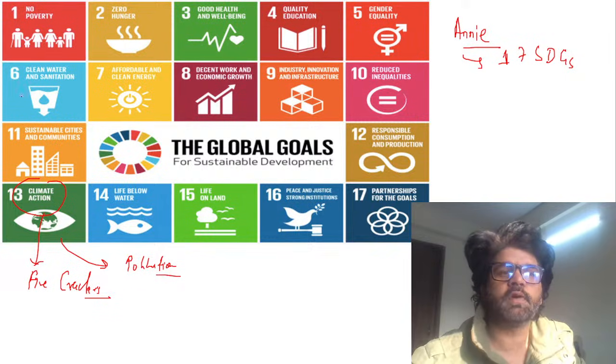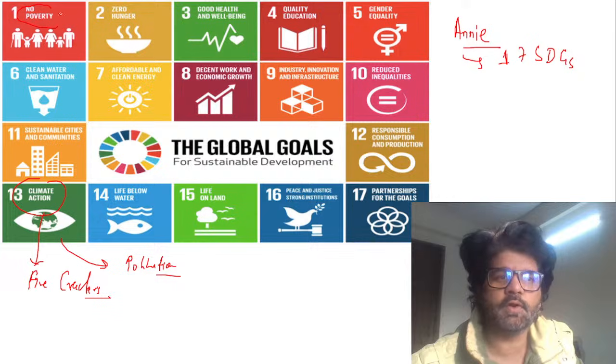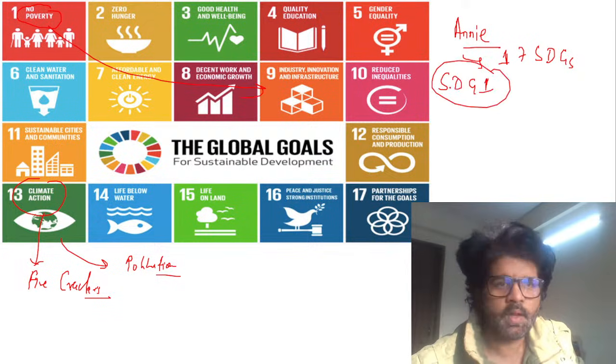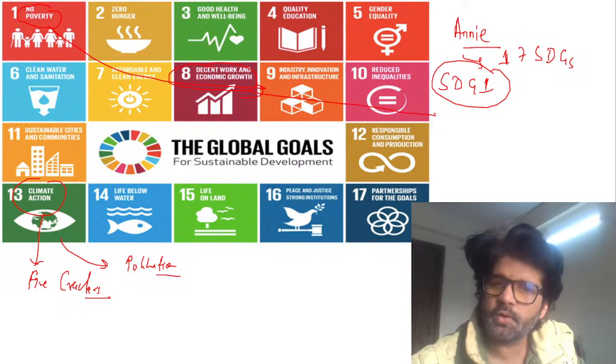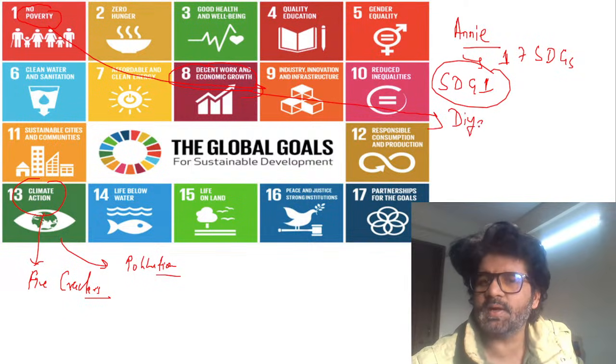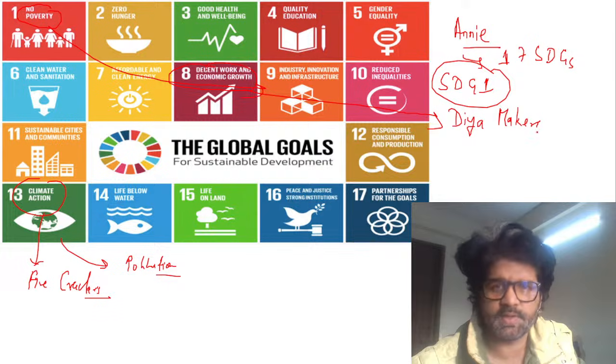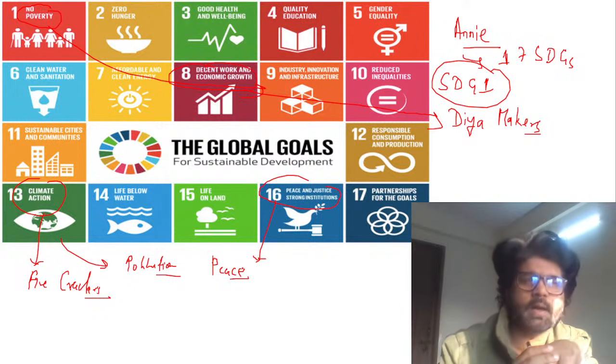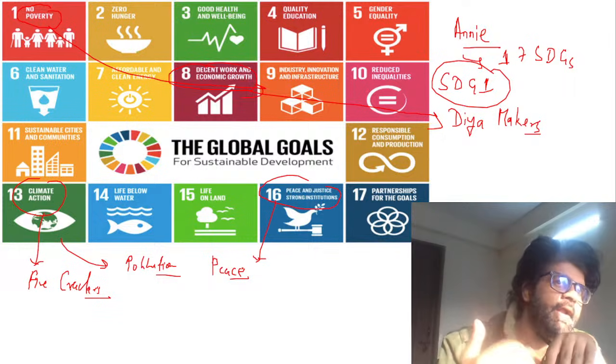No poverty, yes, it gives livelihood to diya makers. So one, we can say SDG 1. SDG 8, decent work and economic growth. Again, diya makers, at least they're earning something. SDG 8, you can say. Peace, justice and strong institutions, SDG 16, peace. When these festivals happen, people from different communities come together. At least it used to happen earlier.